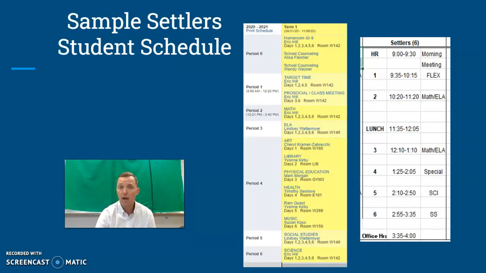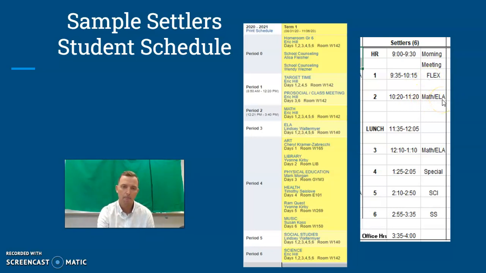The schedules look as follows. If you'll follow my cursor, the first schedule right here is the in-the-building schedule. This is the one that you are going to see on Skyward. The schedule right next to it is our virtual schedule. And you can see here, 9 to 9:30, we have our morning meeting. And on the Settlers, our first period, 9:35 to 10:15, will be your flex or target time, followed by either math or ELA.